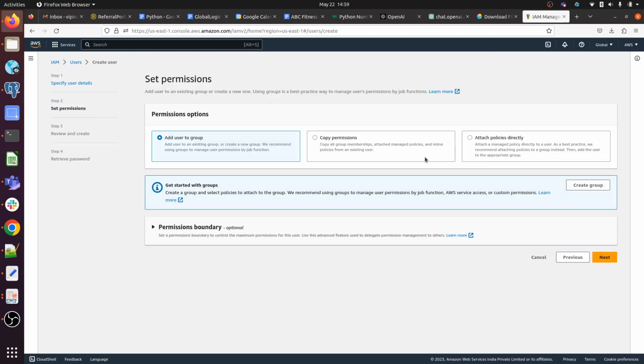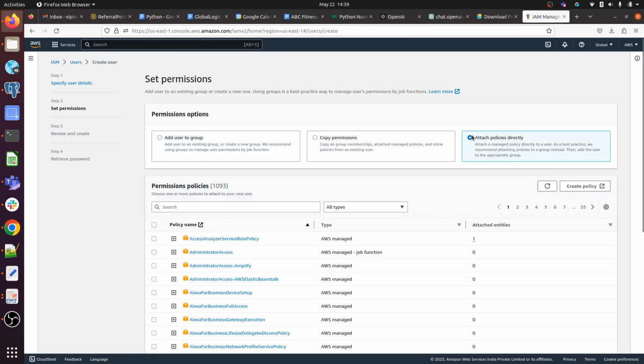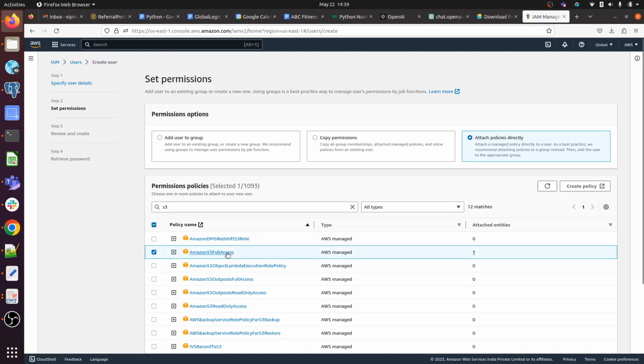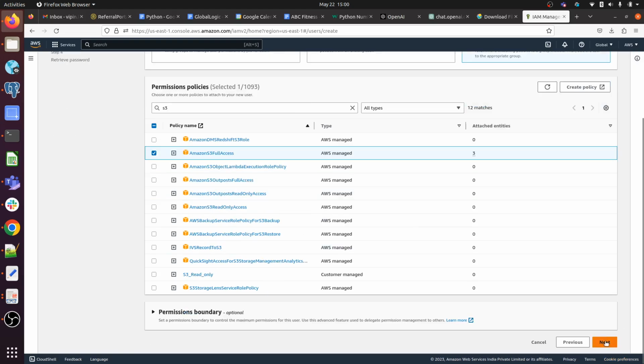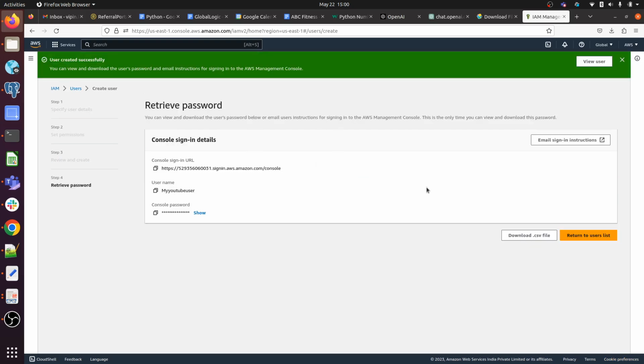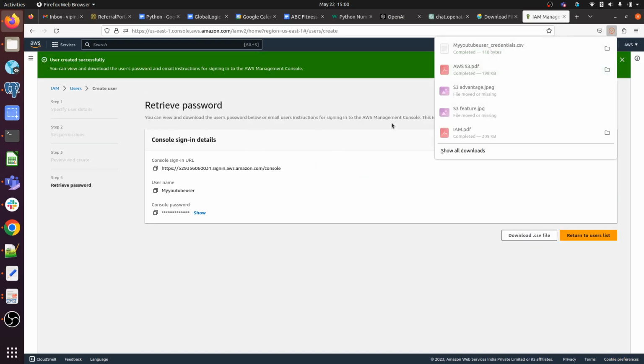So we have to reset the password when we are going to login. Okay, attach policies directly, we are going with AWS managed policy. S3, we will search S3 full access, we got it. Then click on next, create user. So user is getting created, we have to download the CSV file.